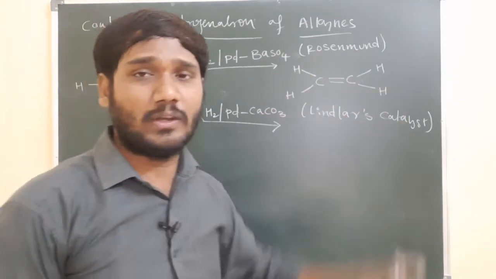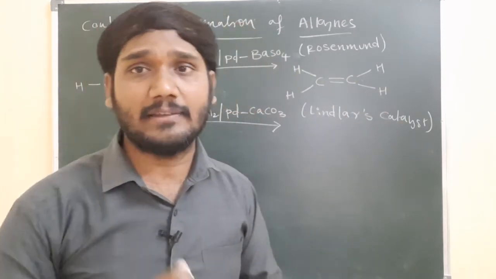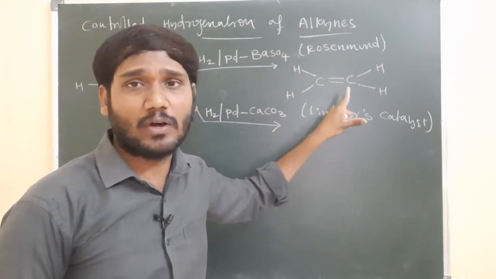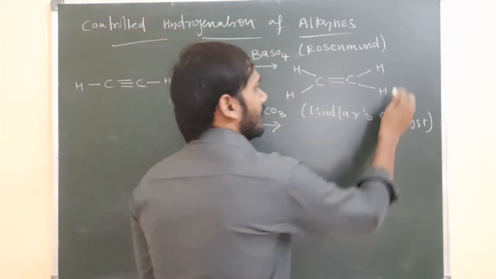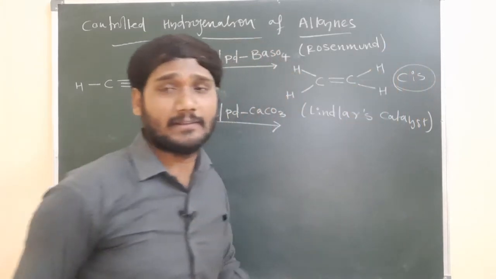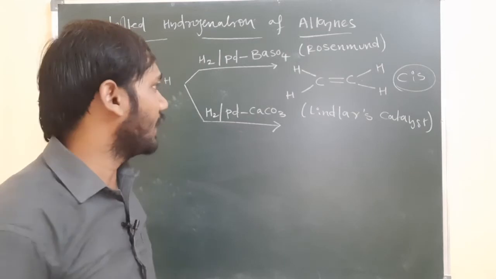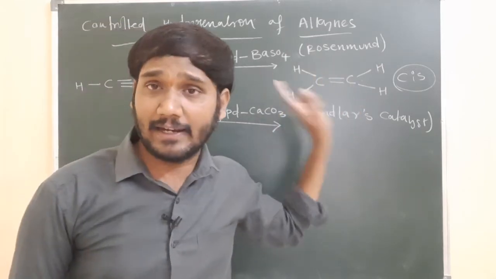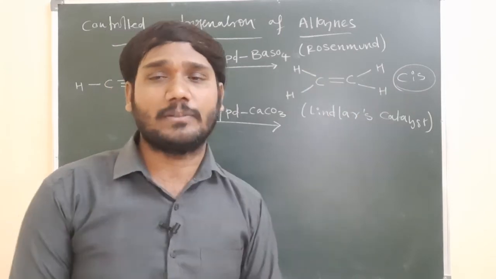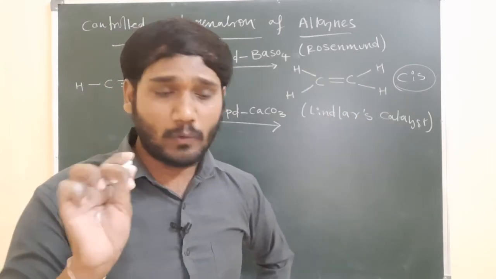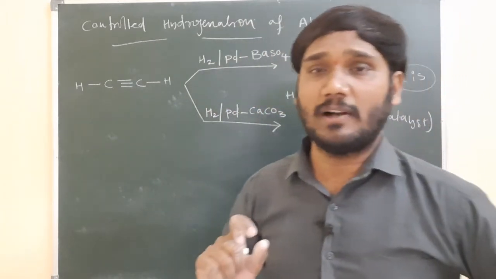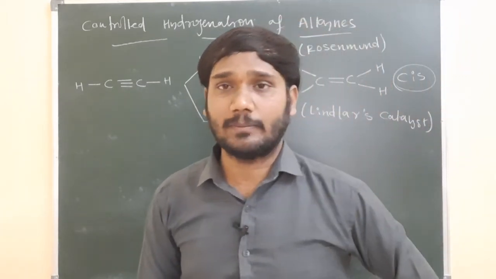One is Rosenmund catalyst, one more is Lindlar's catalyst. When you are using these two catalysts, an alkene is forming, and this is a very important point. It is a cis alkene. So when you are using the Rosenmund catalyst and Lindlar's catalyst, what product is possible? I mean a cis alkene is possible. Very, very important. When you are using the Rosenmund catalyst or Lindlar's catalyst, a cis alkene is possible.